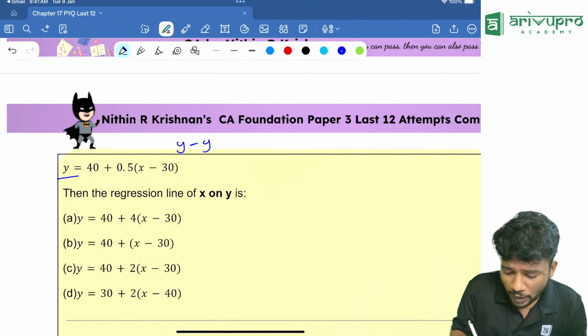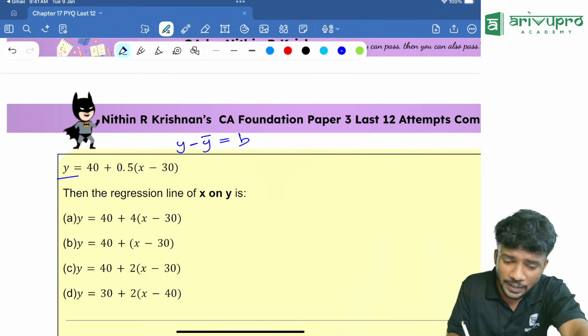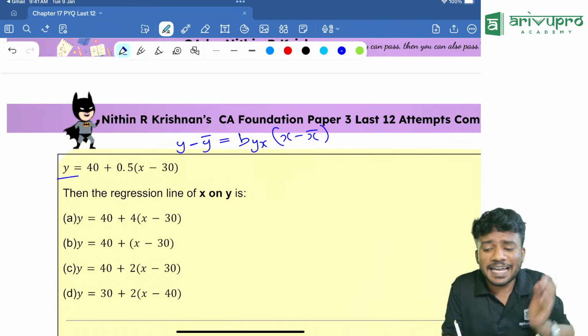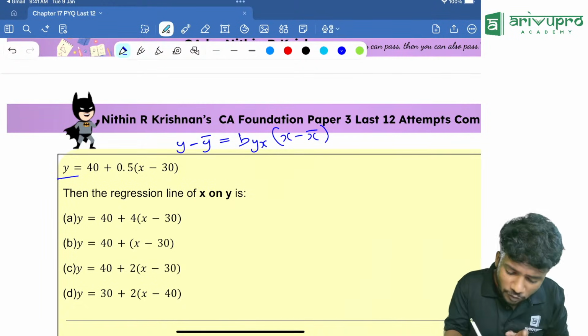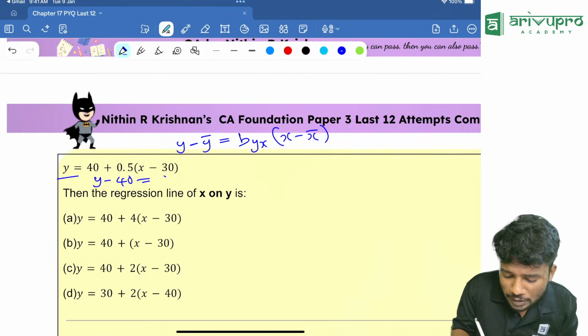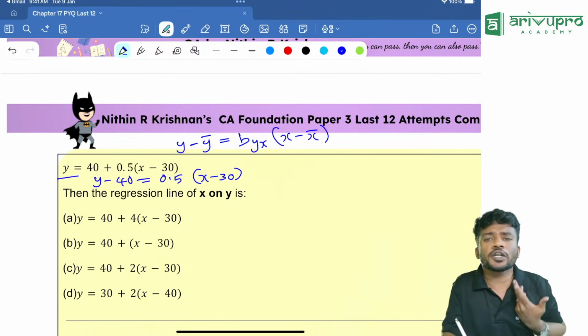Y minus y bar is equal to byx into x minus x bar. That is our general form. So from this, if I rearrange, it will be y minus 40 is equal to 0.5 into x minus 30. From this, what did you understand?